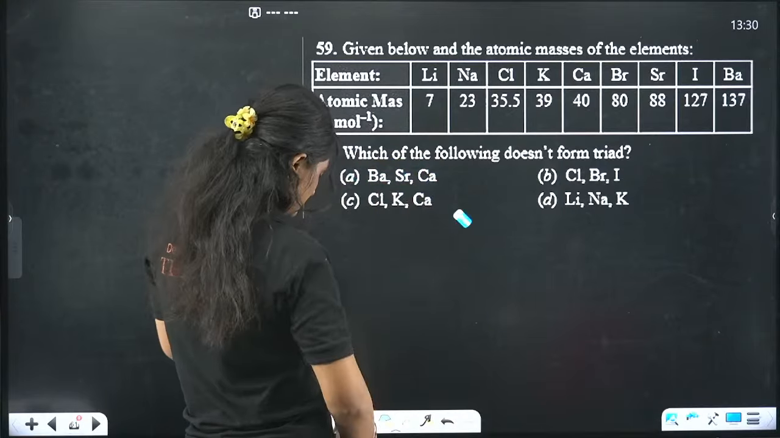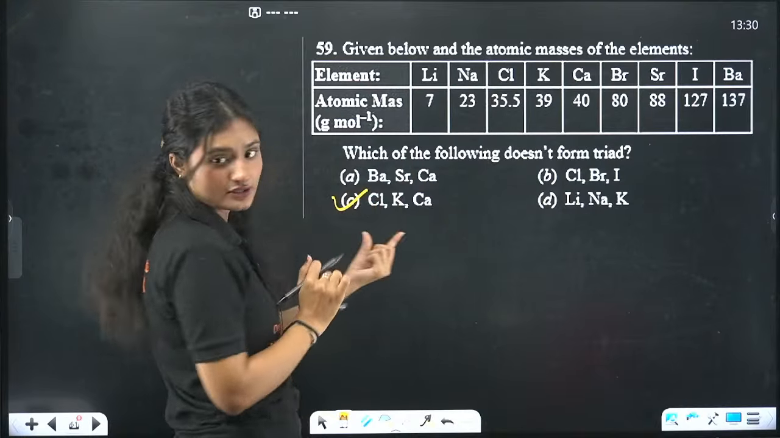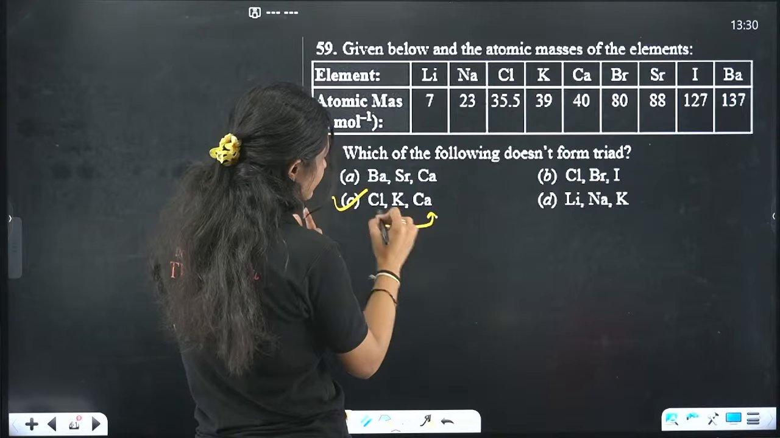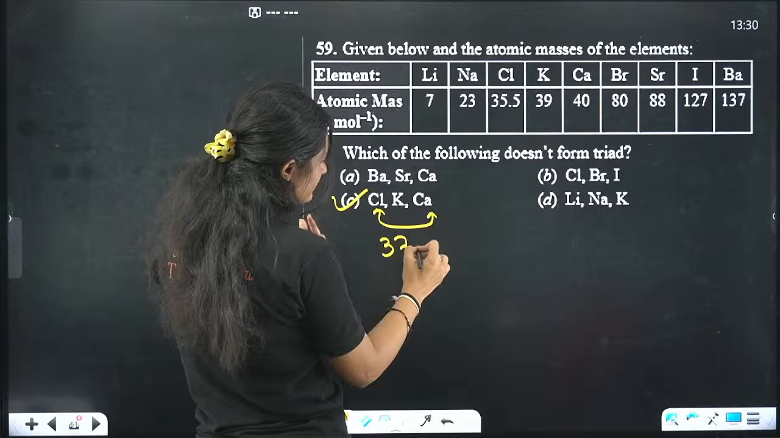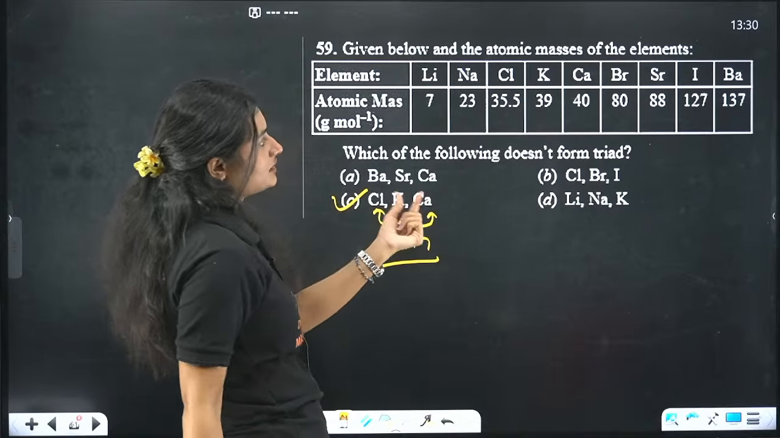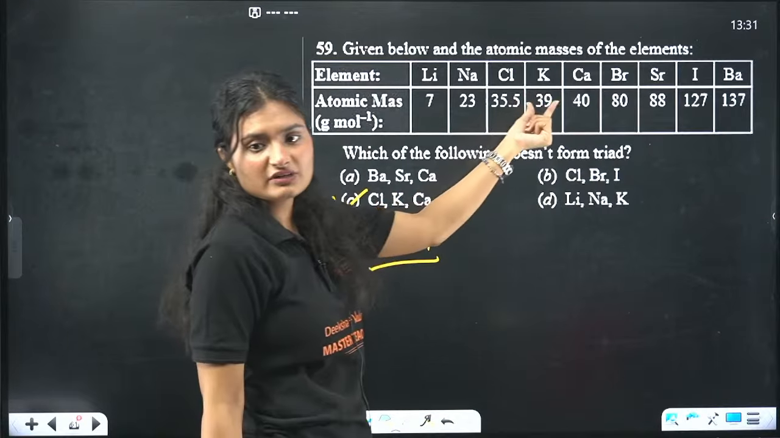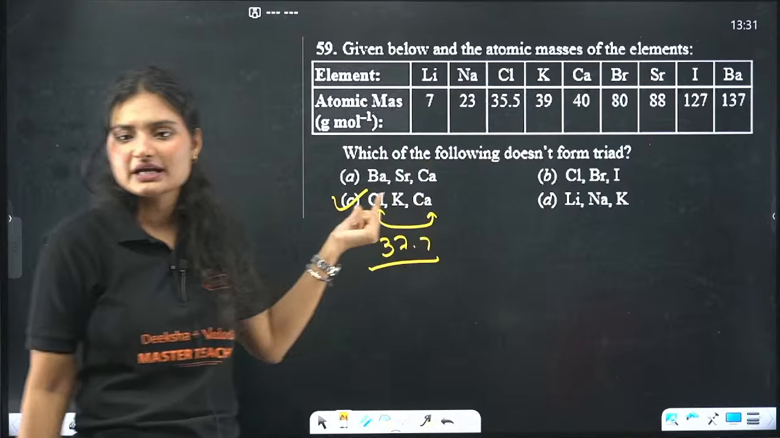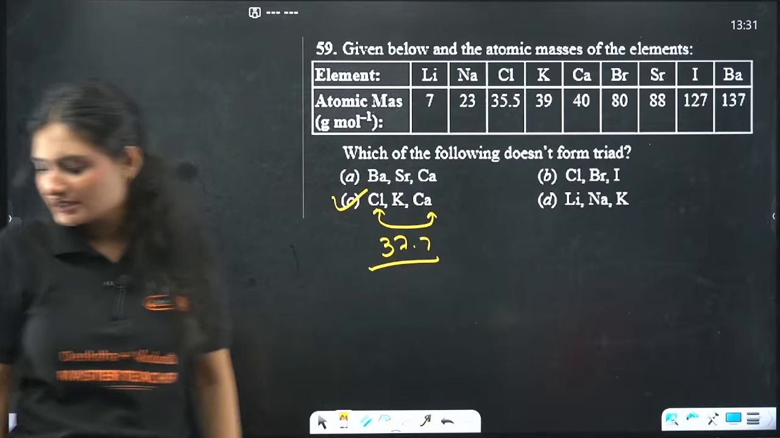In this case, I'll just save you the pain. Just calculate it. If you calculate the average of these two, it comes to around 37.7. But for potassium, the atomic weight is 39. So this is not a Dobereiner triad.